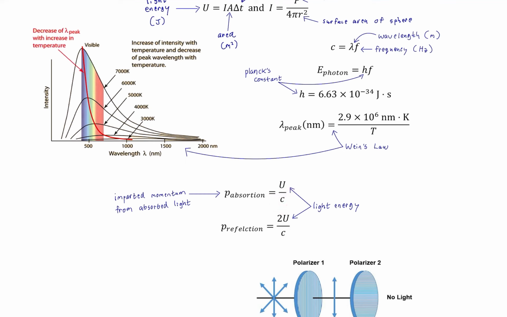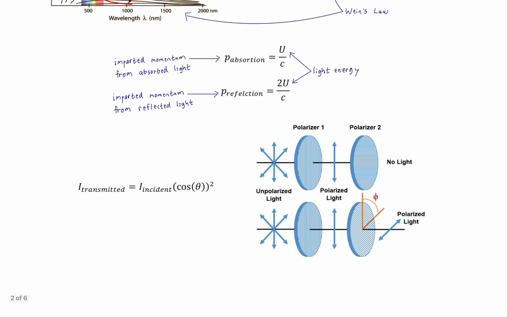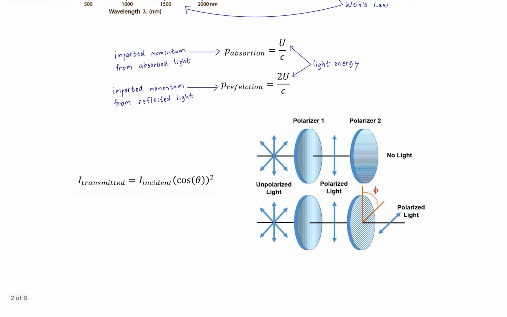Now, we can also talk about the momentum when light is reflected, and it's just twice as much as when it is absorbed, which certainly makes sense in the context of conservation of momentum, because if a photon bounces off something, then it has a change in velocity that is twice as big than if that photon was just absorbed, okay? All right, and finally, on to the equation that's relevant to polarizers.